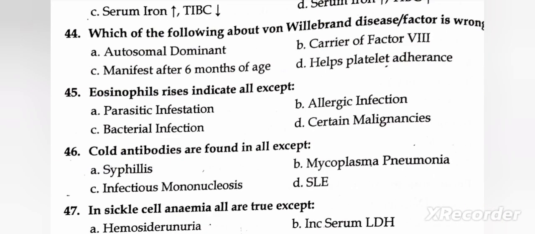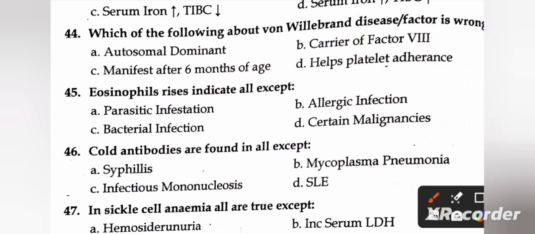Next question is, which of the following about von Willebrand disease / factor is wrong? A, autosomal dominant; B, carrier of factor 8; C, manifest after 6 months of age; and D, helps platelet adherence. So the right answer is C, manifest after 6 months of age.